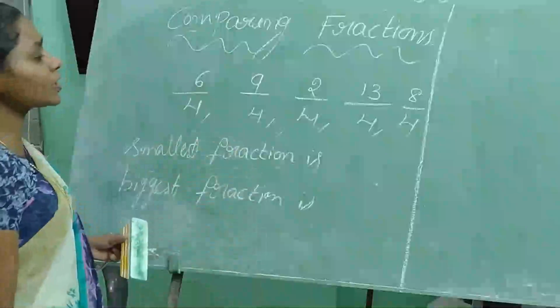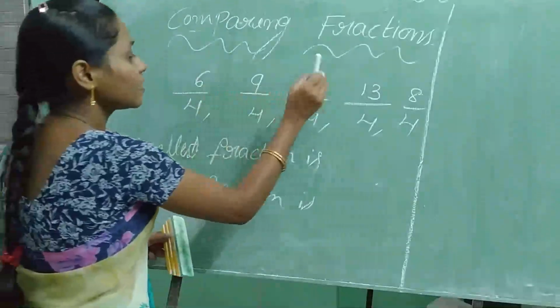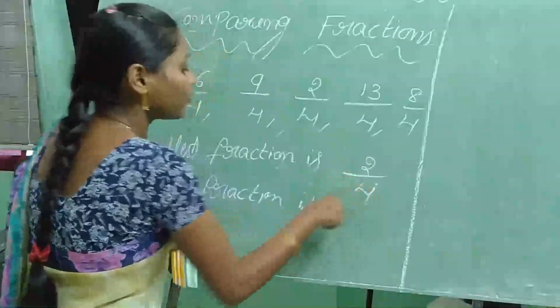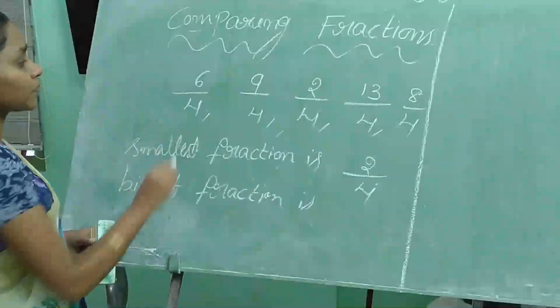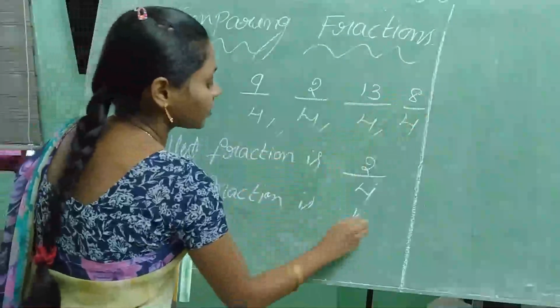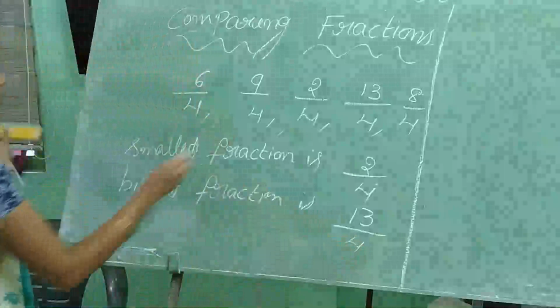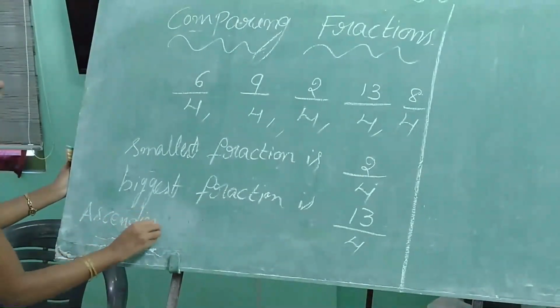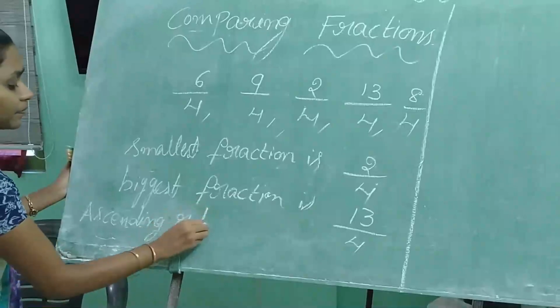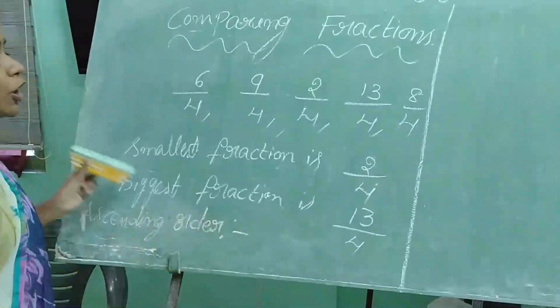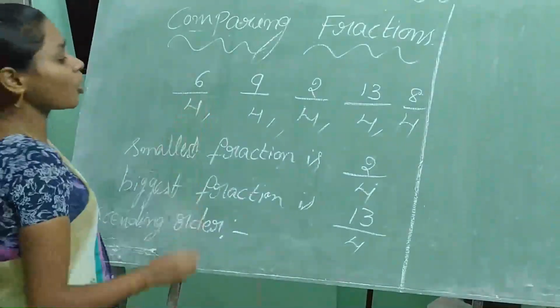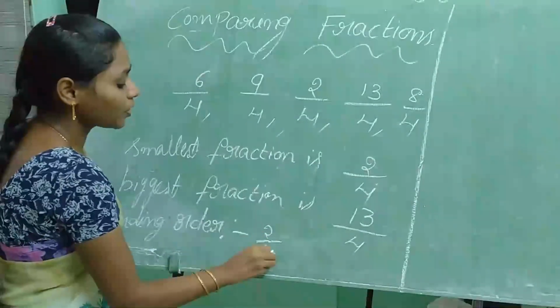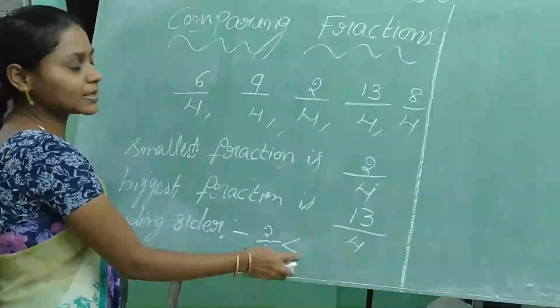Tell me, what is the smallest fraction? See the numerators. So 2 by 4. What is the biggest fraction? 6, 9, 2, 13. 13 by 4. So can we write ascending order? Ascending order means small to big. Tell me, what is the first smallest fraction? 2 by 4. Using this symbol, less than symbol.